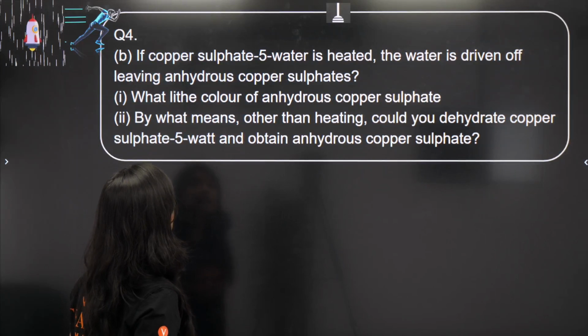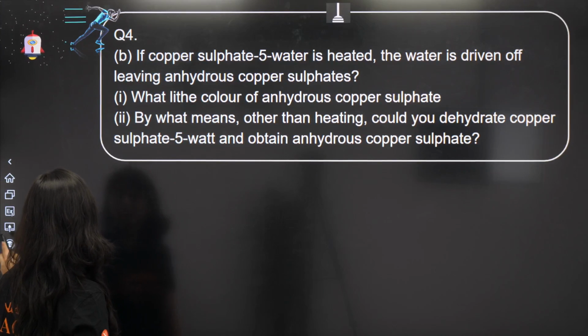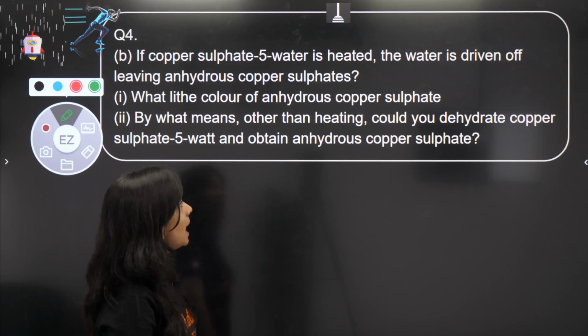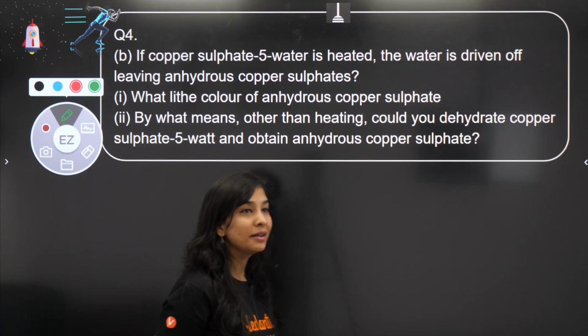Next question is, if copper sulfate with 5 molecules of water is heated, then water is driven off, leaving anhydrous copper sulfate. Yes or no? Tell me.